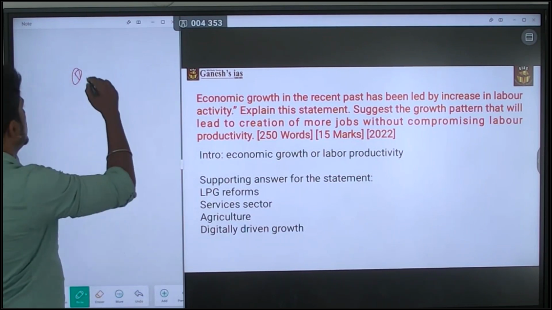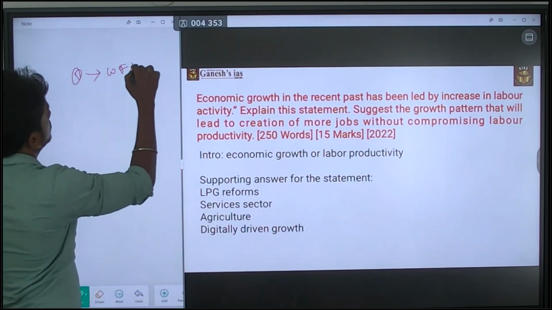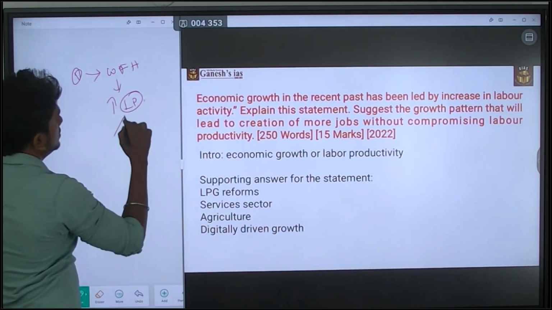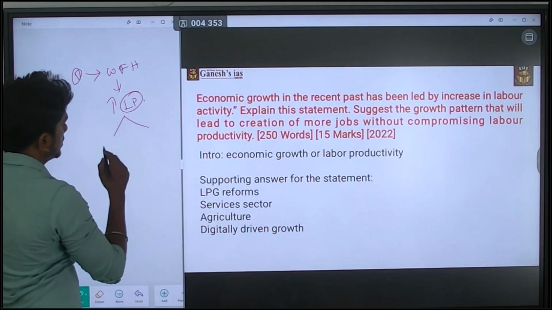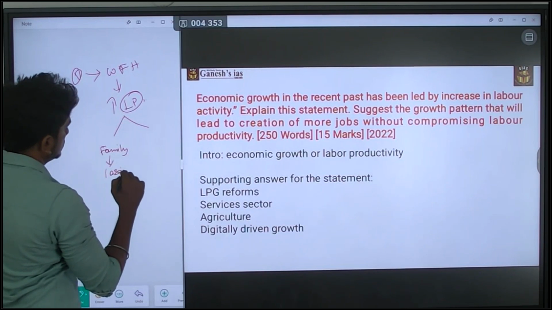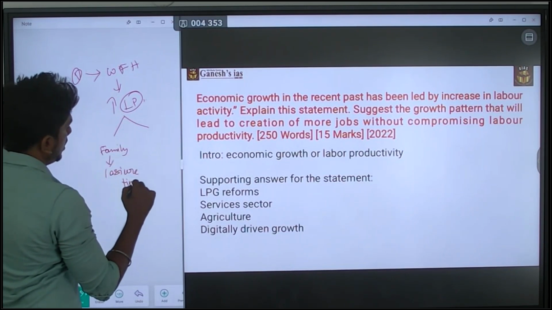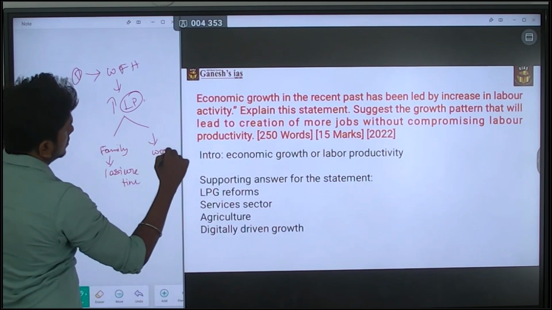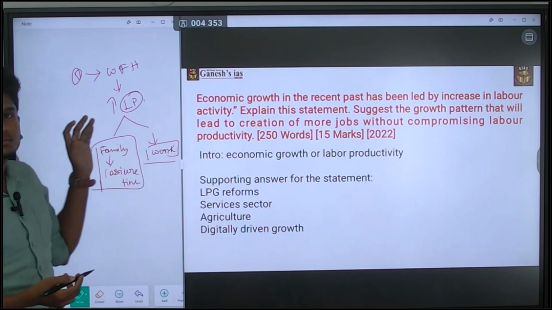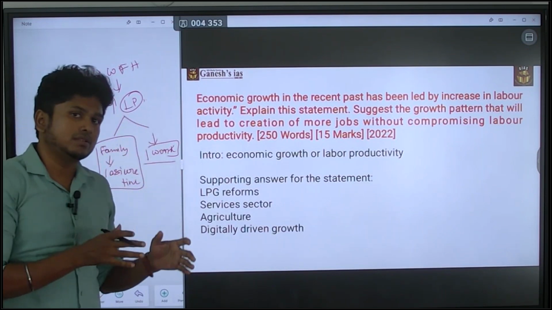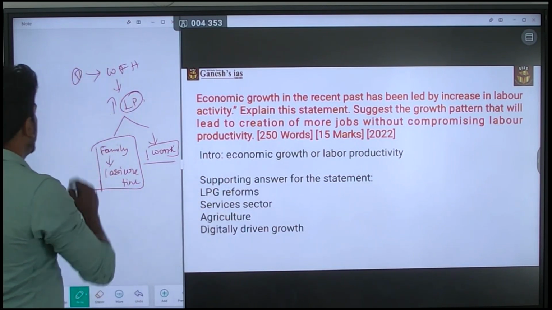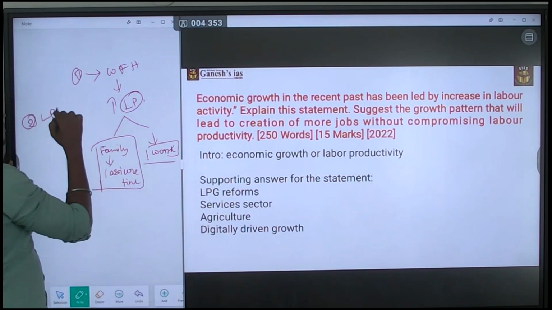Okay, so work from home led to the increases in the labor productivity, because the benefit of the work from home is they are connected to the family, so they have the leisure time, and also they did the work. So by that way, it increases the labor productivity. So this is the way. So you can start from the COVID-19 and you can go back, or else you can start with after the LPG reform.